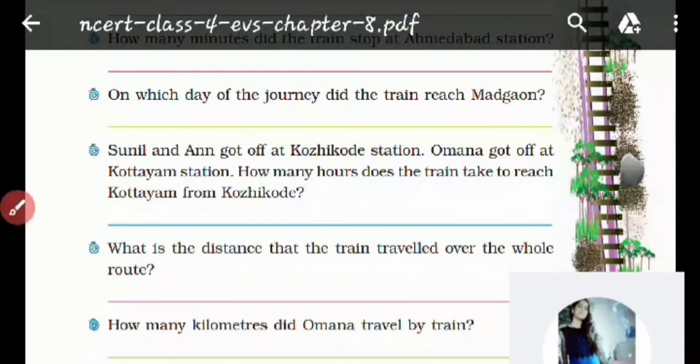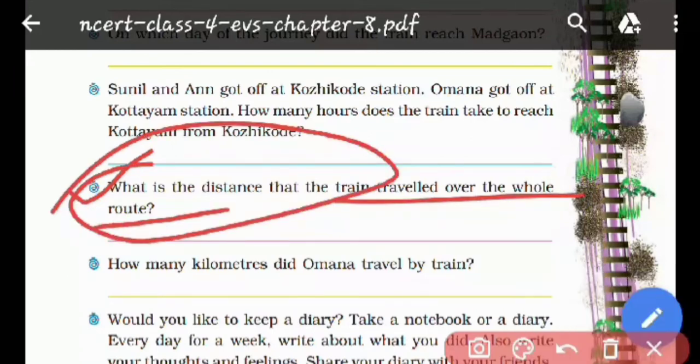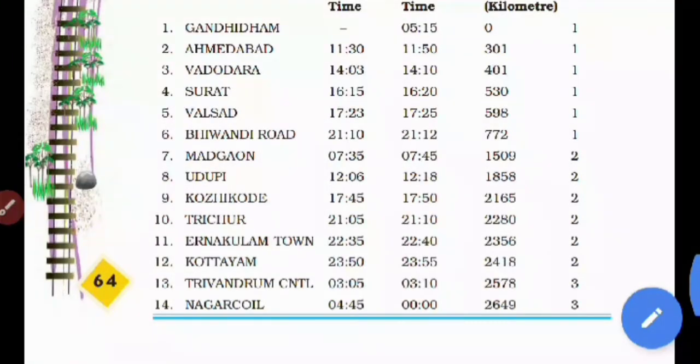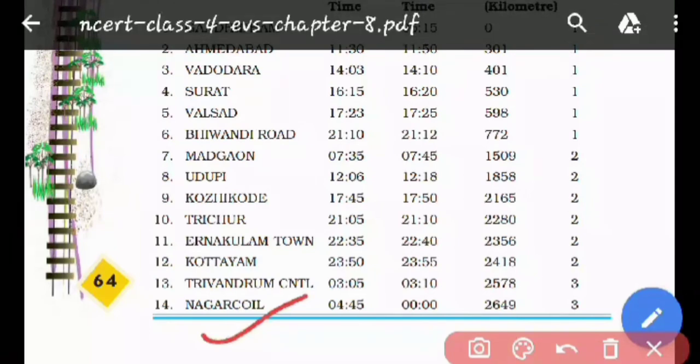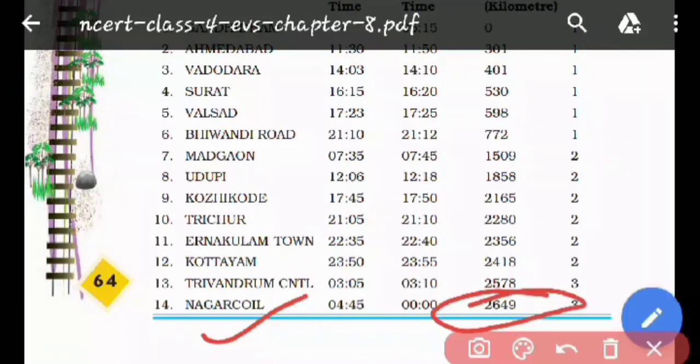Now let us see the next question. What is the distance the train has travelled over the whole route? पूरे route में train ने कितना distance travel किया है? I have already told you the train started from Gandhidham and the last station is Nagarcoil. So the total distance which has been travelled is 2649. Yes, Samak Shrawat, you have given the correct answer. Naman, you also. Okay. So 2649 is the correct answer. This is the total distance which has been covered by the train over the whole journey. पूरी journey के लिए 2649 kilometers is the correct answer.